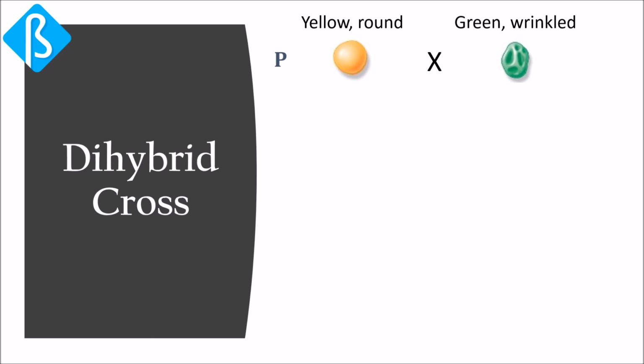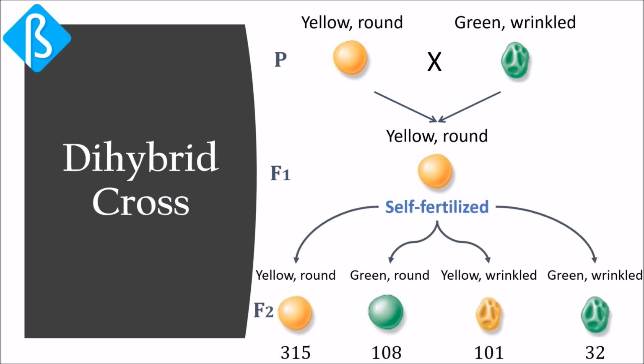The purpose of the experiment was to see if two seed traits, color and texture, are inherited independently. As the F1 seeds were all yellow and round, the alleles for these two characteristics were dominant. Mendel grew plants of these seeds and allowed them to self-fertilize. Then he classified the F2 seeds and counted them by phenotype.